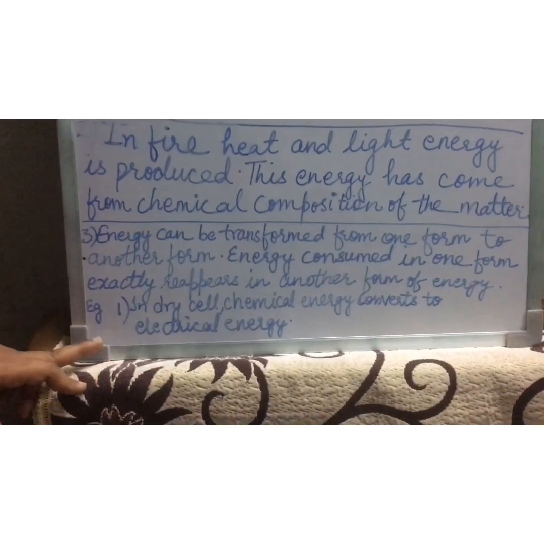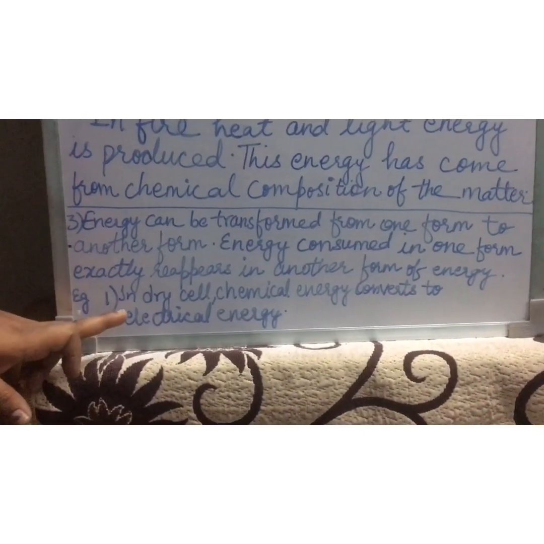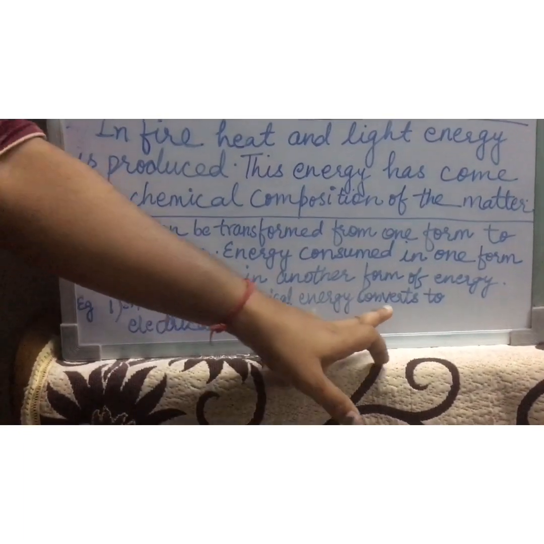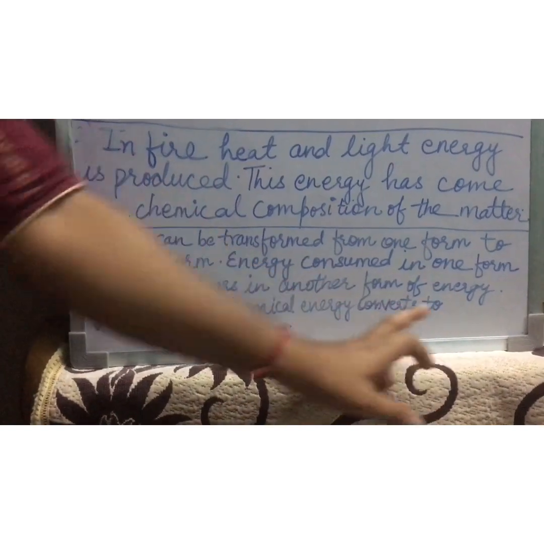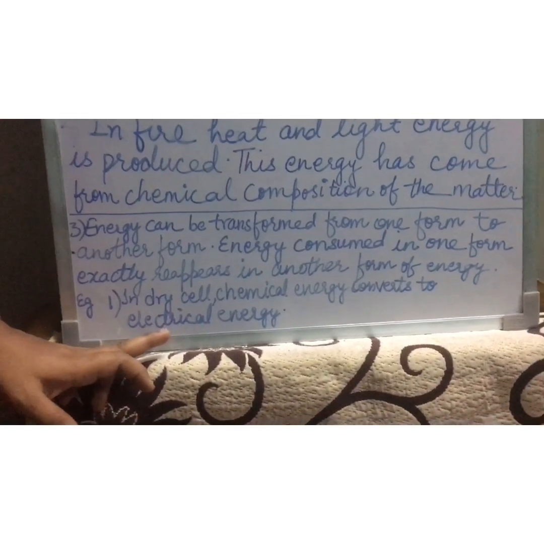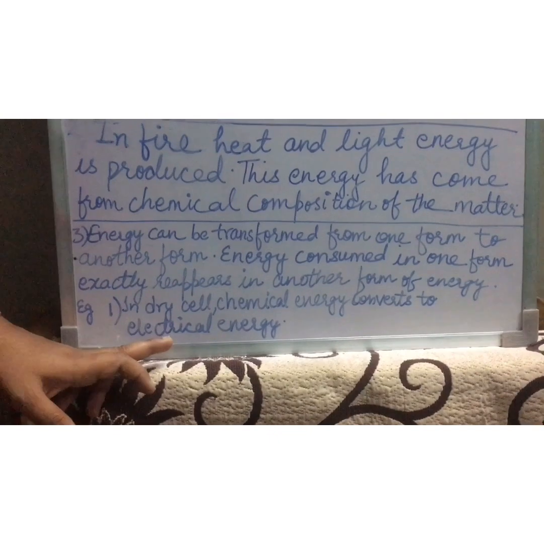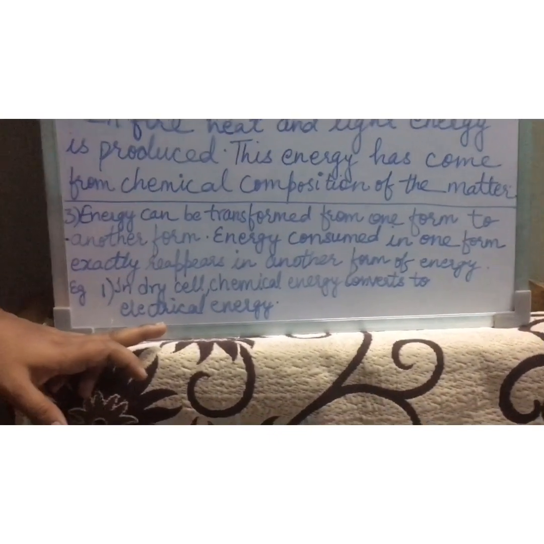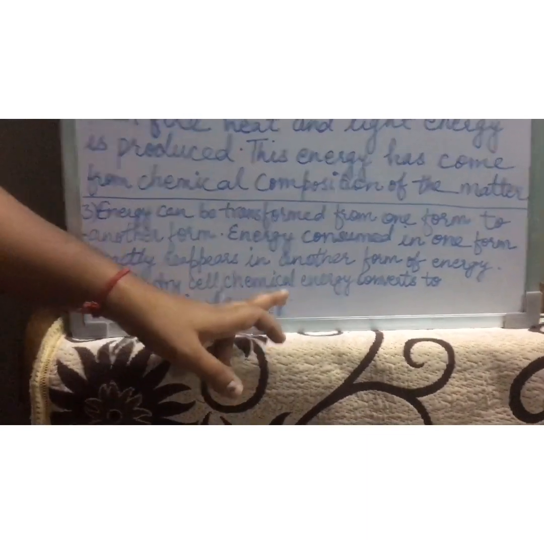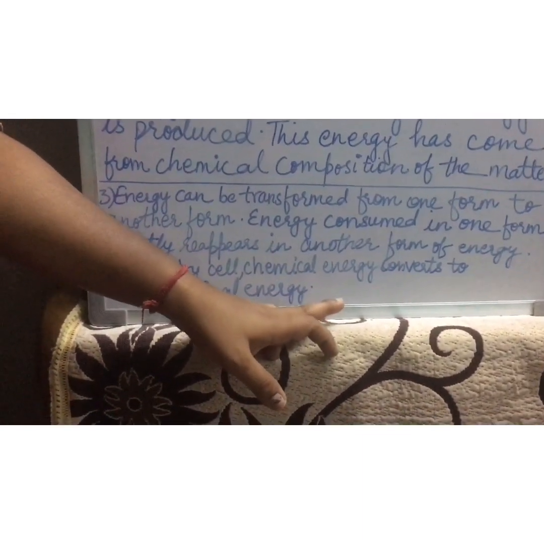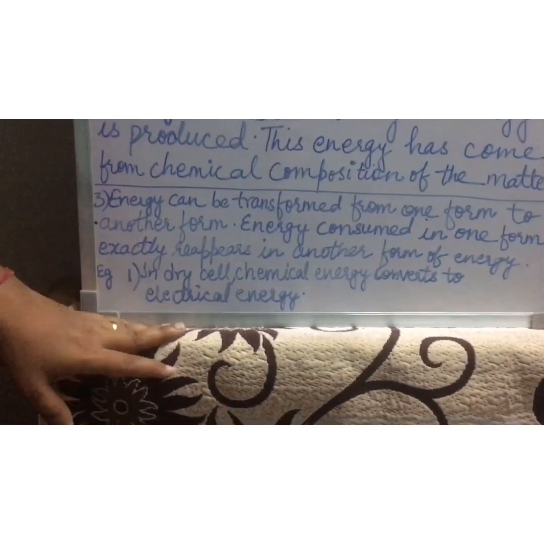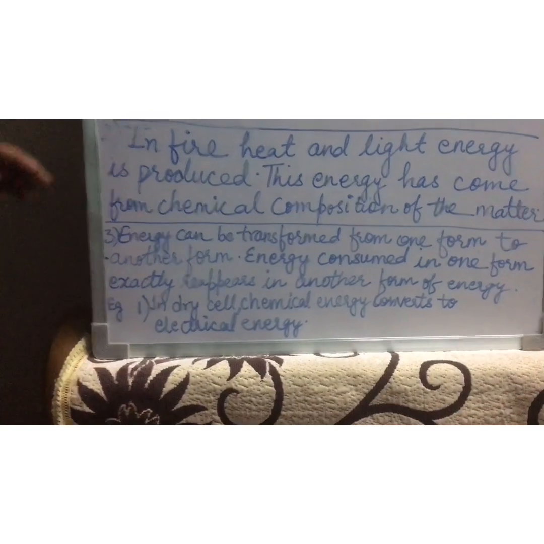Now, examples, children. The first example is of a dry cell. In a dry cell, chemical energy transforms to electrical energy. For example, the cell in your remote or in your toys, how is it working? It is converting the chemical energy stored in it into electrical energy, in all these cells or in batteries, like an inverter battery. Now second example.